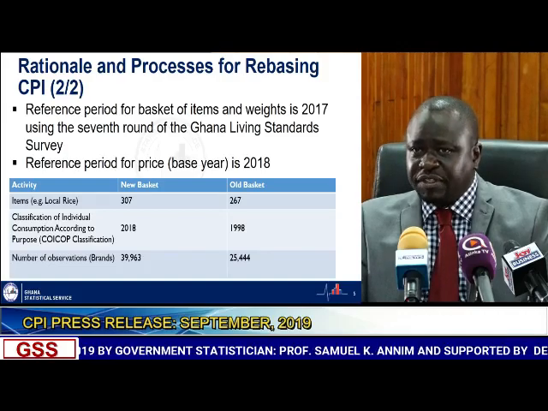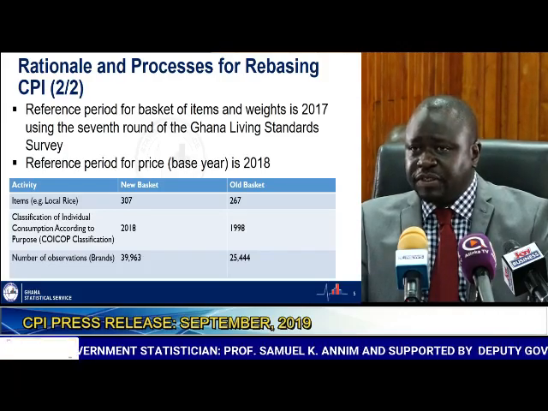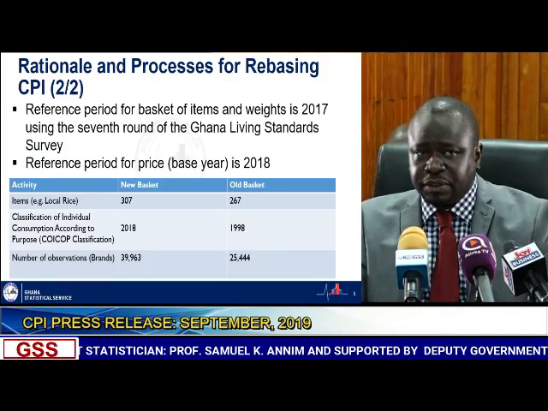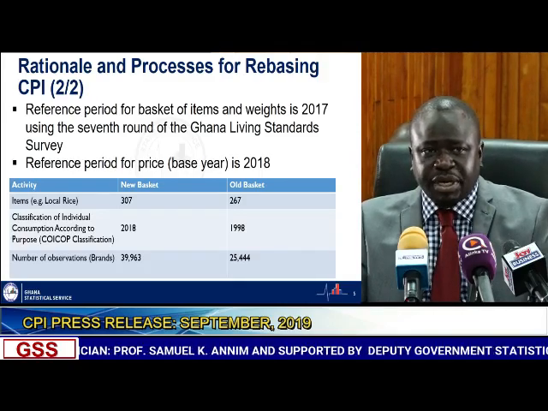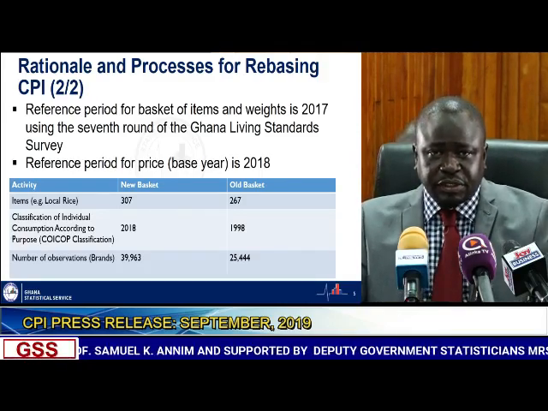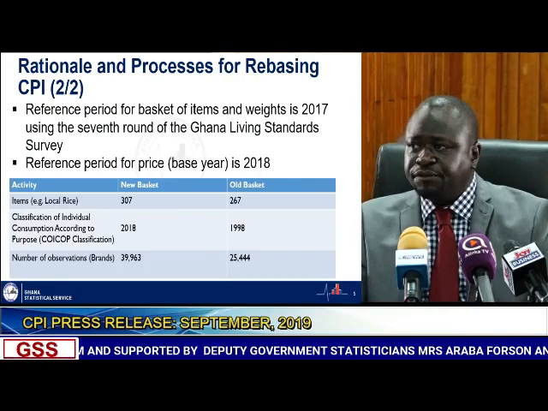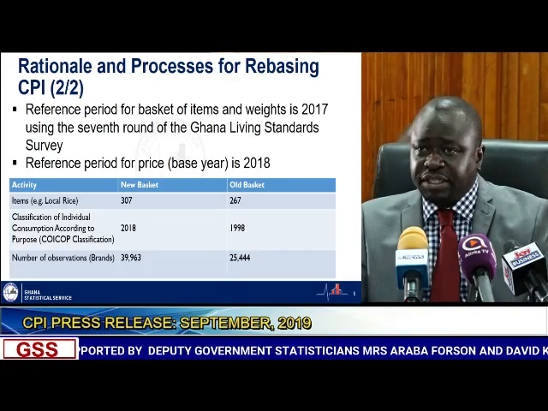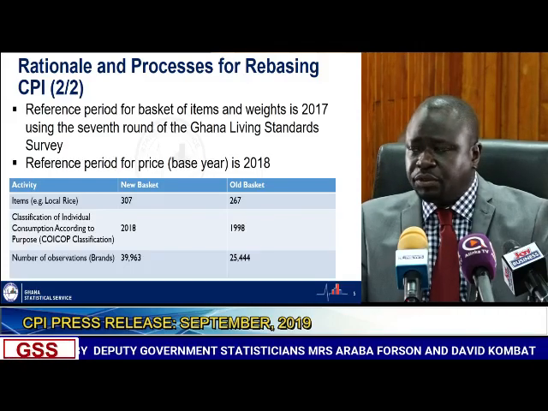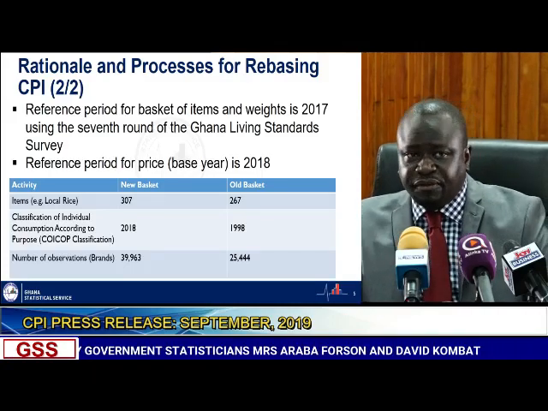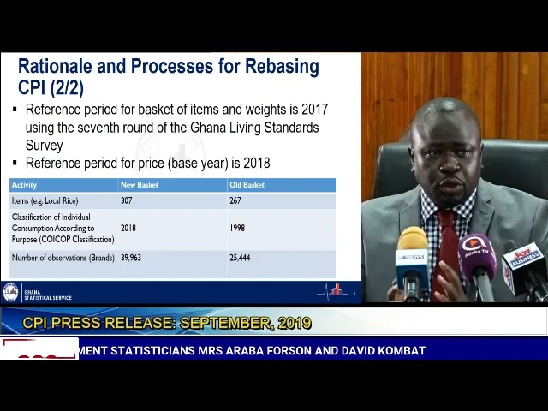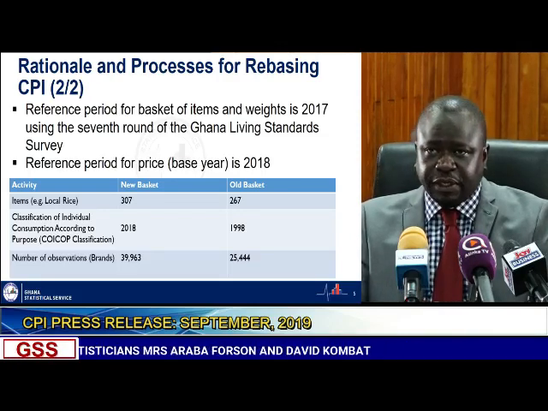We also have to emphasize that the number of observations here is observations, not brands. The reason being that for a particular brand, we can have different observations of it. In the old basket, we have 25,444, and in the new basket, we have 39,963. This corresponds to over 57% change between the old basket and the new basket.